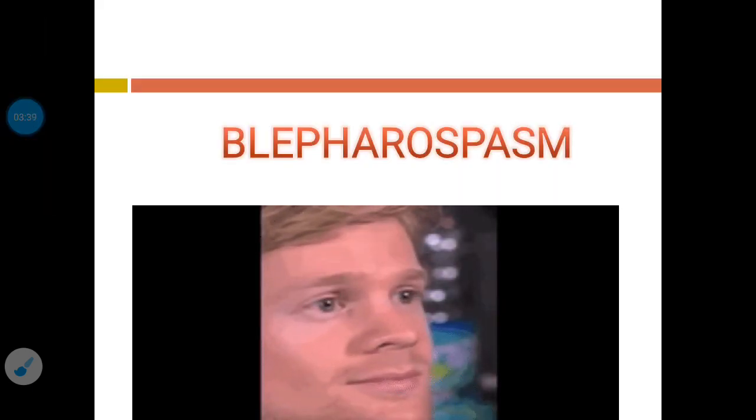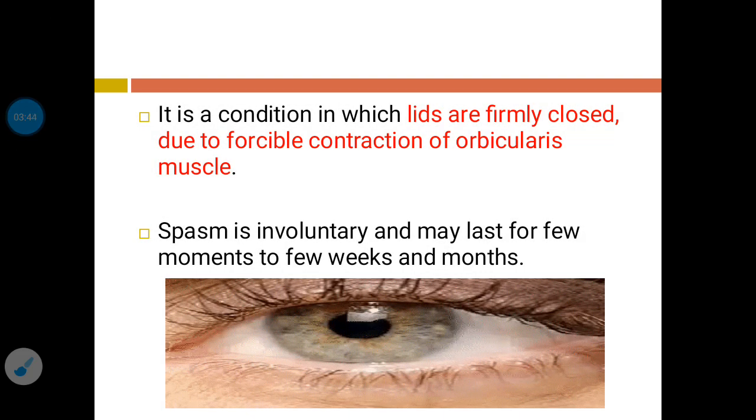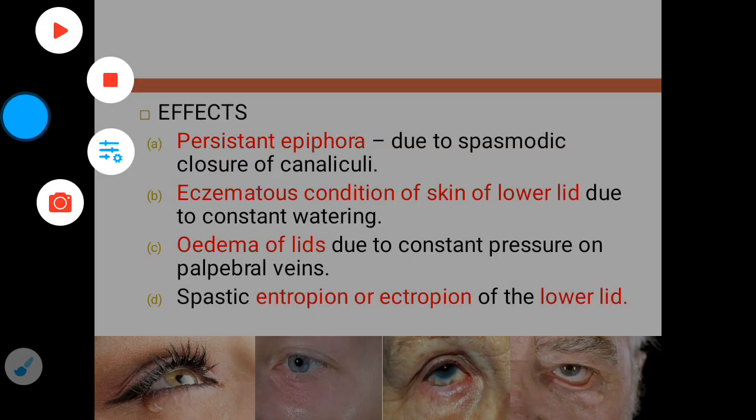Now the next condition of the eyelid we are going to study is blepharospasm. Blepharospasm is a condition in which the lids are firmly closed due to forcible contraction of the orbicularis muscle. Spasm is involuntary and may last for a few moments, few weeks and months. So what is the important thing here? It is a forcible contraction of the orbicularis muscle. It is involuntary and may last for either a few moments, for weeks, or it may also persist for months.